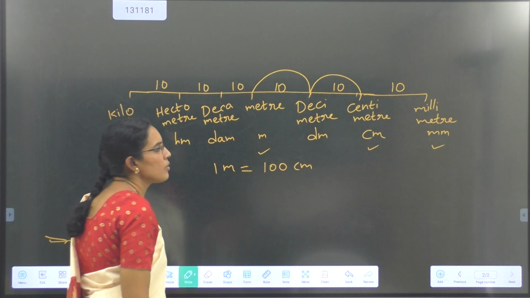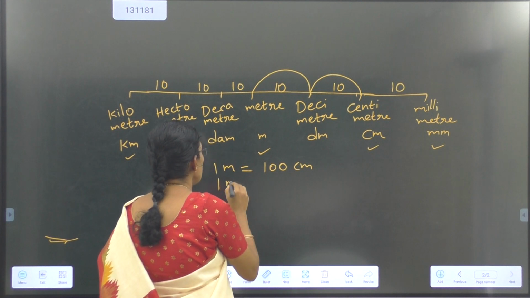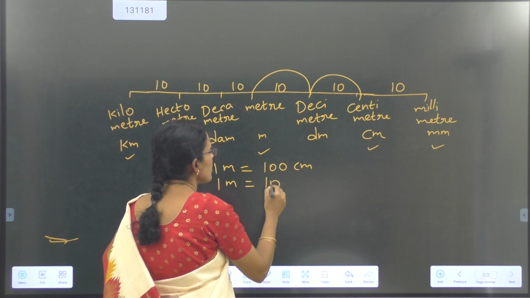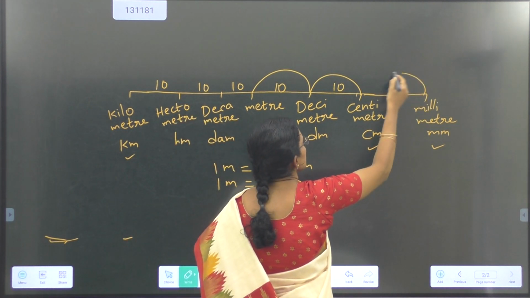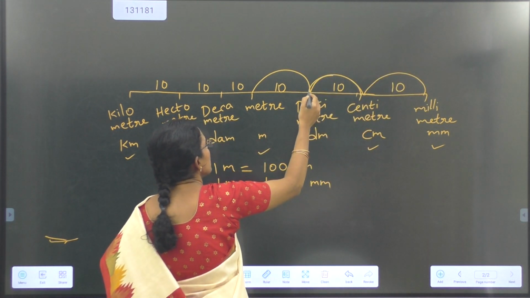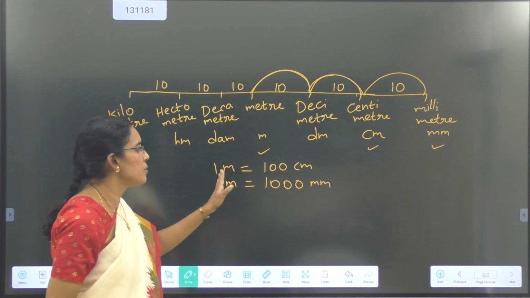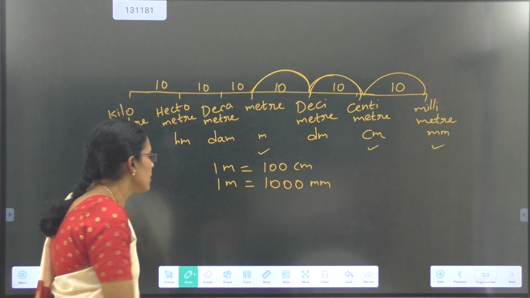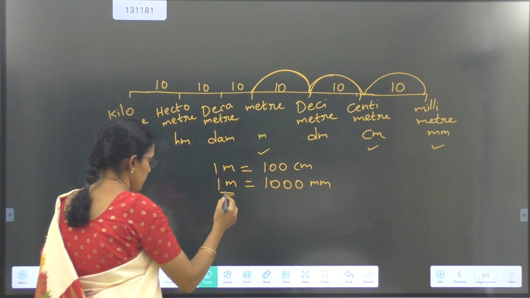Or we can also write 1 meter is equal to 1000 millimeters. It is 10 into 10, 100 into 10, 1000. Then generally in our daily life where we use millimeter, now we will see.